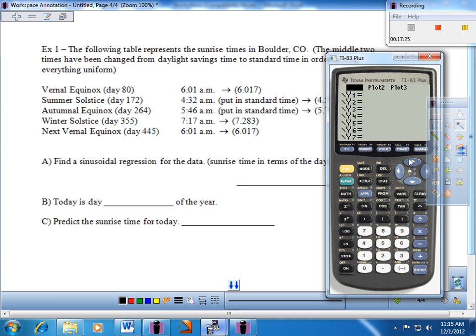Okay, well, long story short here, guys, let's go for it. I'm going to clear my stuff out, and then I'm going to go ahead and turn my stat plot on. If I'm not using it, I tend to turn it off, but if it's on, and I will need it on in this case as I want to see everything. And so if you remember correctly, let's go to Stat and edit it. And let's get those 5 data points in, everybody. So the day of the year is going to be our X's.